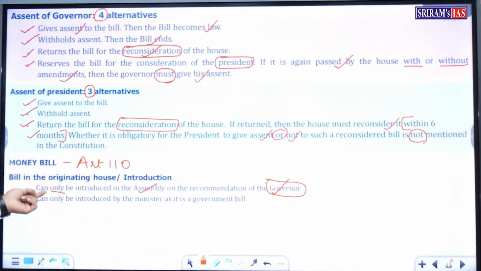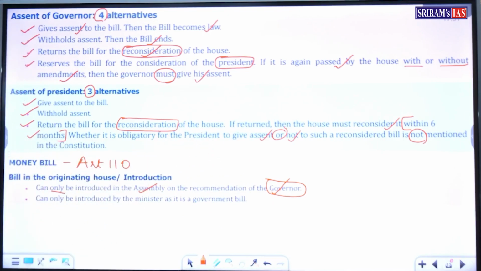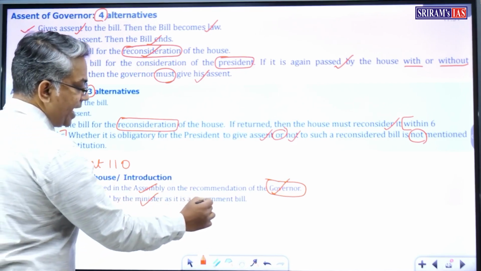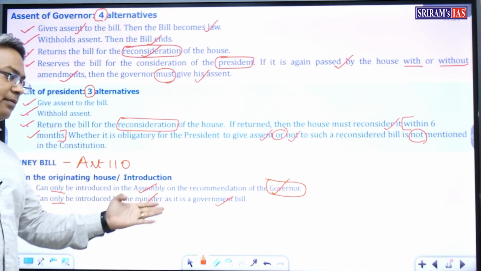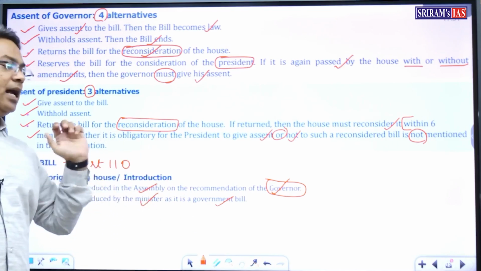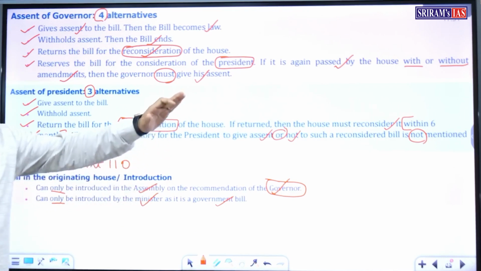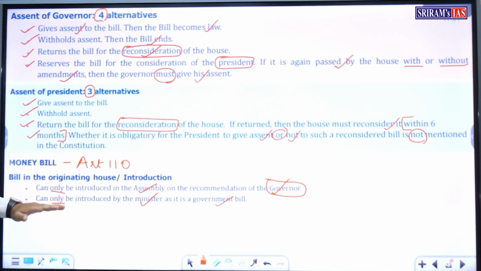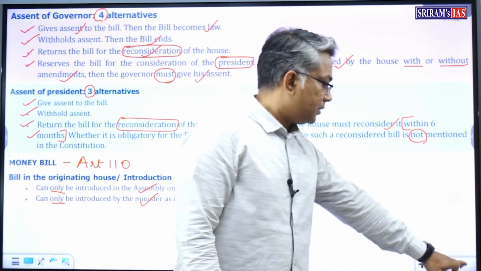Also, unlike the ordinary bill which can be introduced both by a minister and by a private member, a money bill can be introduced only by a minister as it is a government bill.